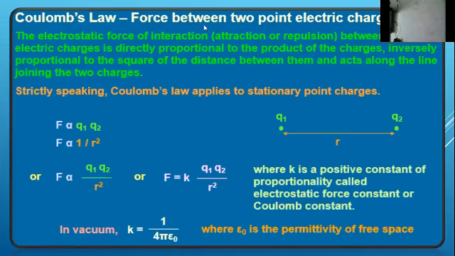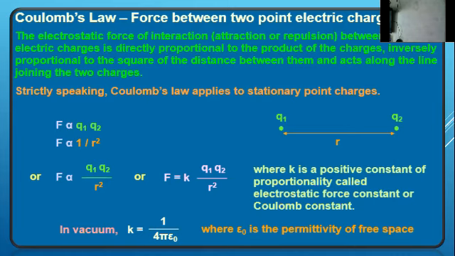We discussed Coulomb's law, that is the force between two point electric charges. The electrostatic force of attraction or repulsion between two point charges is directly proportional to the product of the charges and inversely proportional to the square of the distance between them. Strictly speaking, it is applied to stationary point charges only. Whatever charges are in the state of rest, and point charges means that when compared to the size of the object, the linear size is very small.